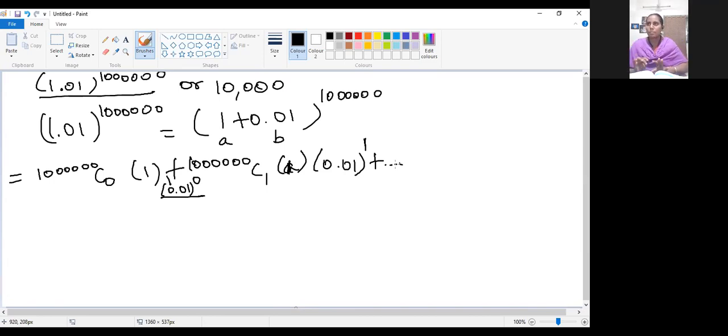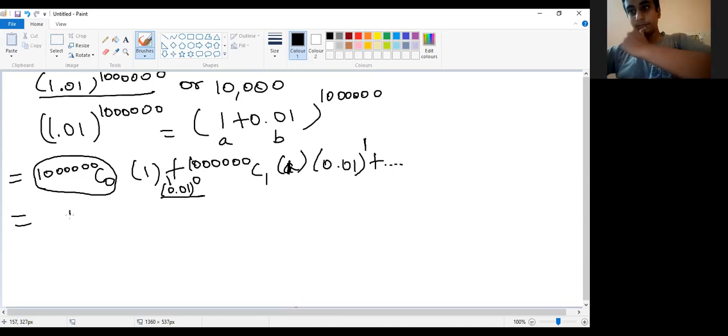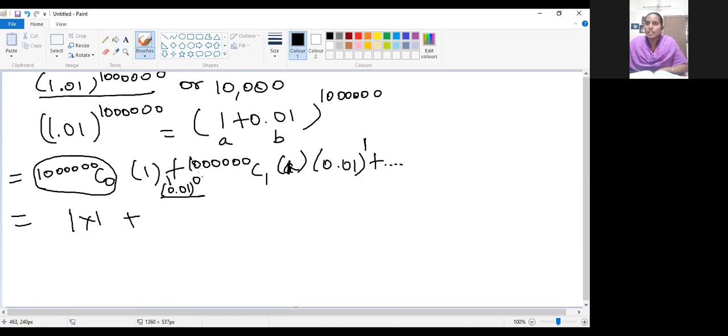Okay. So we can keep all as positive terms only, because only positive signs are there. So keep it as it is. So from this, can you tell me what is the value for this combination? 1 into 1, so 1 plus. Here, what is the combination? Can you tell me? Here, for this combination, can you tell me the value, please? Anyone?